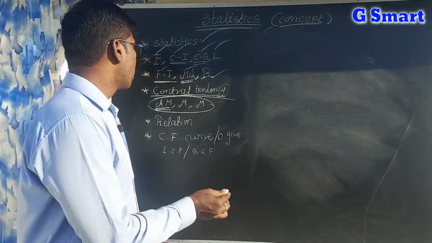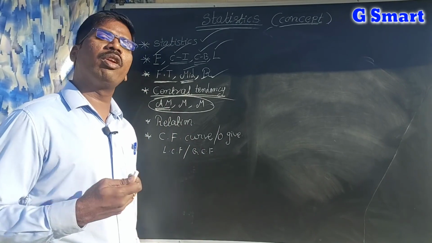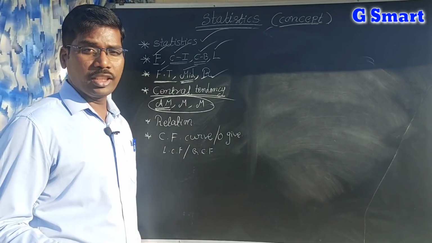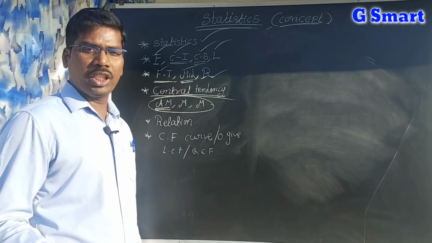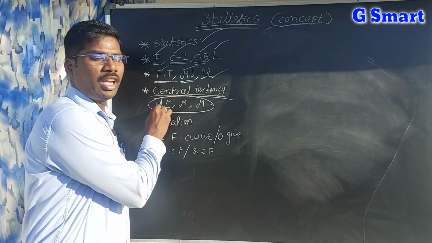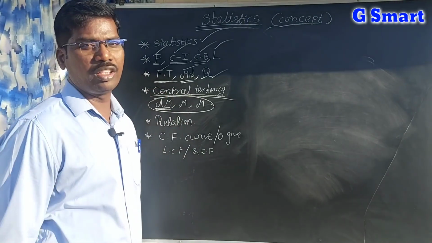It is easy to understand, because it is the sum of the observations by the number of observations. If they know addition and division, they can easily understand. So arithmetic mean is easy to understand, easy to calculate, and has unique values.